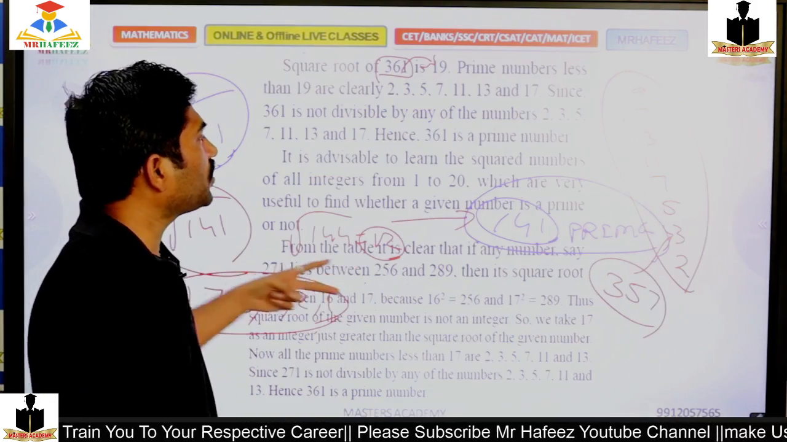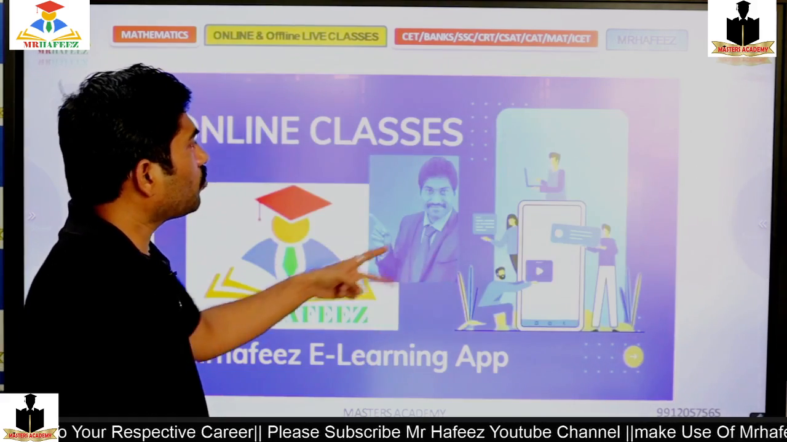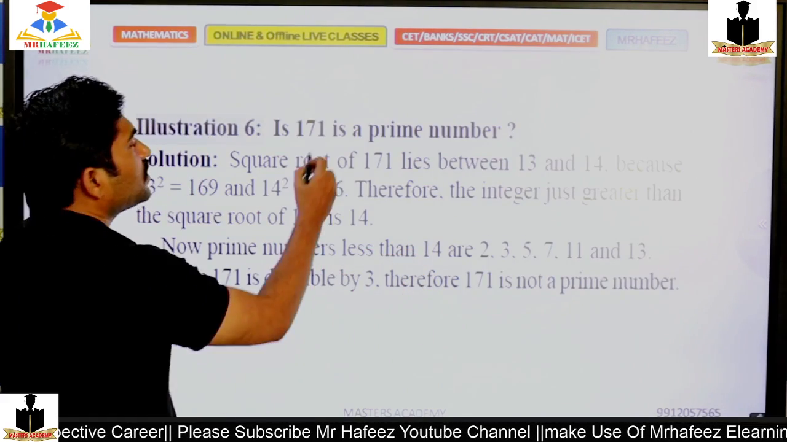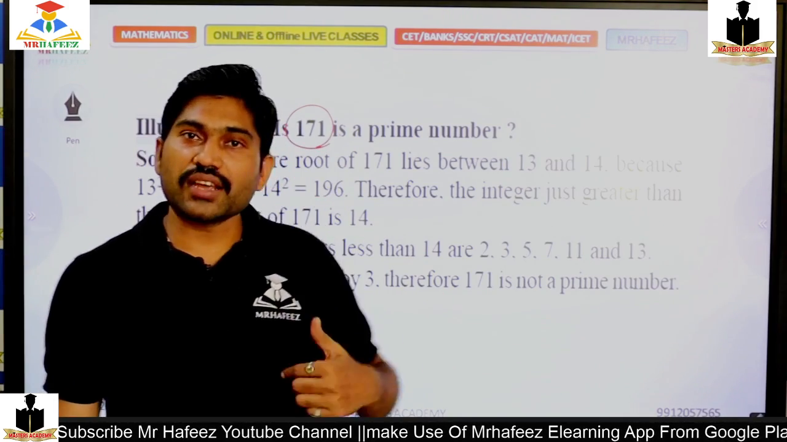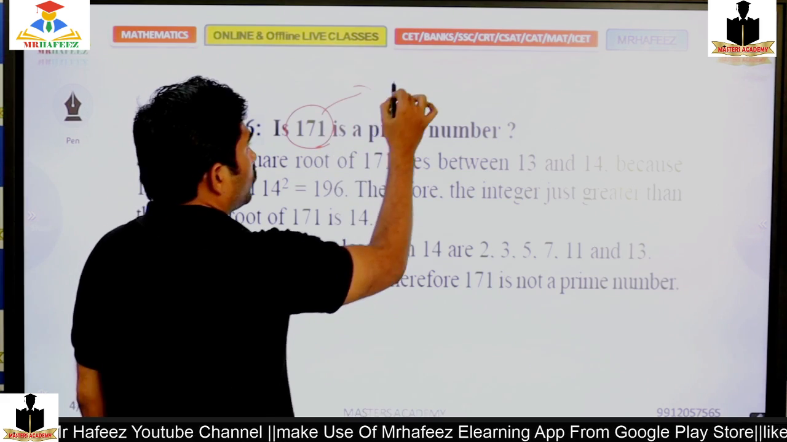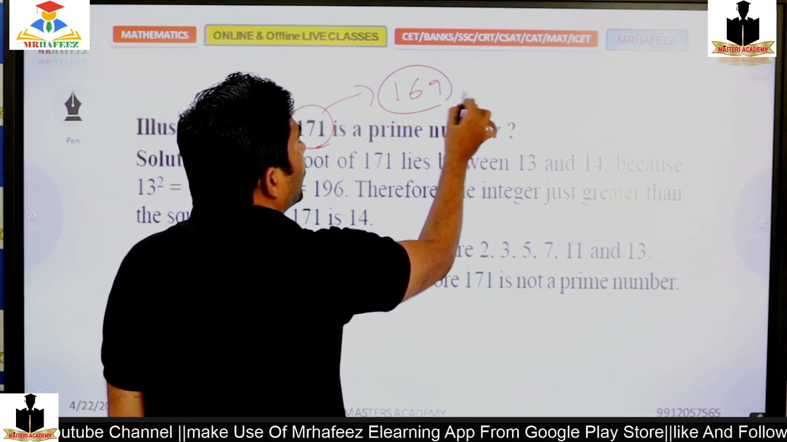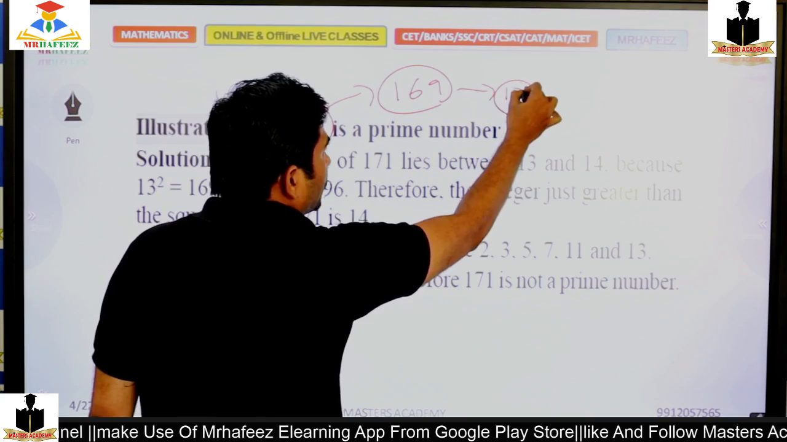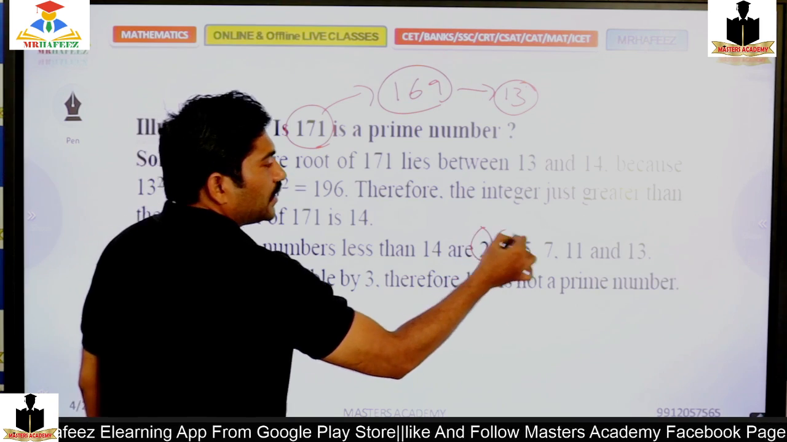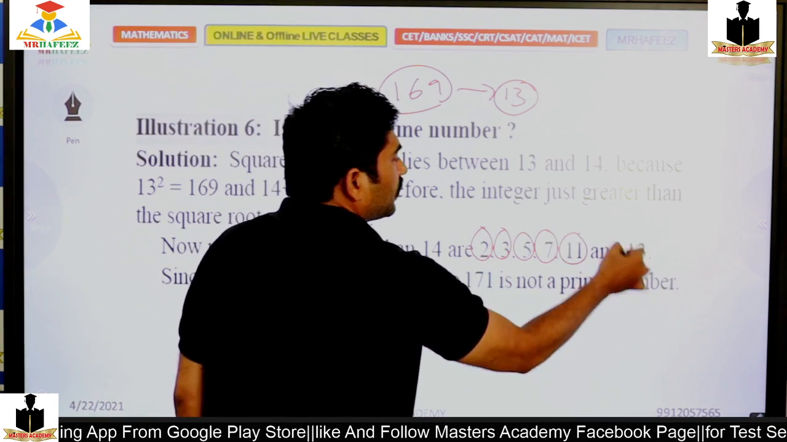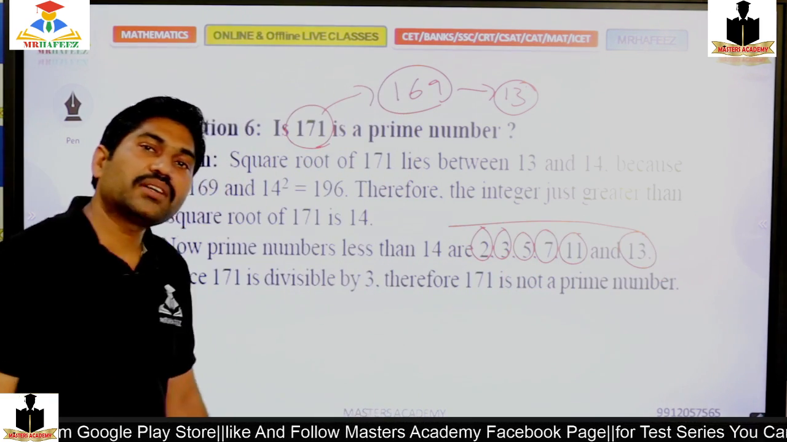Moving to the next concept. Is 171 a prime number? Then definitely I should think from 169. The square root of 169 is 13. So less than 13, what are all the numbers? 2, 3, 5, 7, 11, 13. All these numbers are the prime numbers.